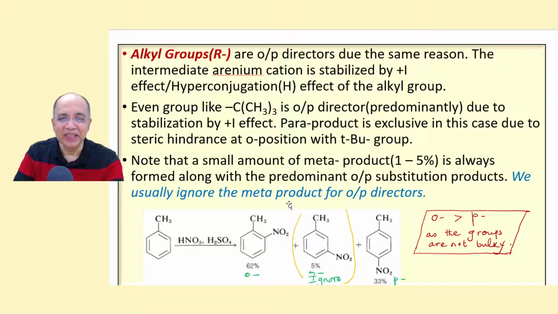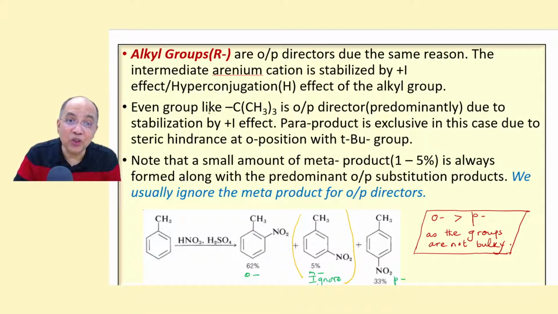Right? So alkyl group, whether it is methyl, ethyl, isopropyl, tert-butyl, any alkyl group are OP directors due to the same reason, because they are electron donating groups by plus I or hyperconjugation. The intermediate aranium cation is stabilized by plus I instead of plus M. The lone pair donation, it is plus I, or if there is alpha hydrogen, by hyperconjugation structures or hyperconjugation effect of the alkyl group, which is adjacent to the aranium carbocation plus charge.